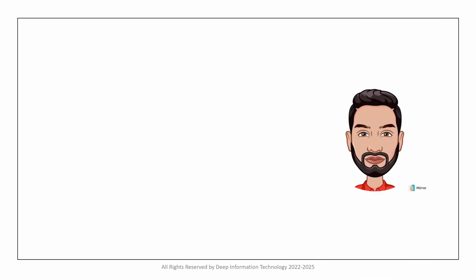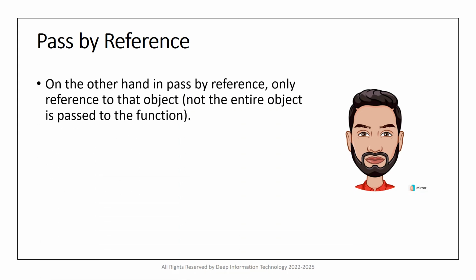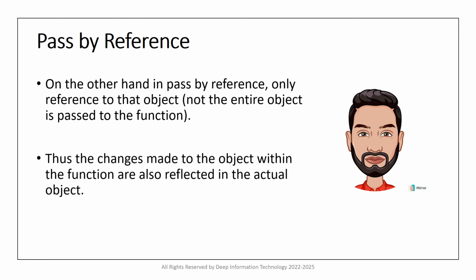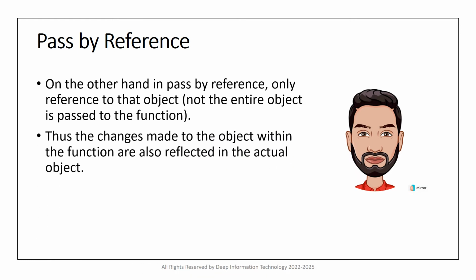Now we will further proceed to pass by reference. On the other hand, in pass by reference, only a reference to that object, not the entire object, is passed to the function. So it only gives the reference that this object is referencing. Thus the changes made to the object within the function are also reflected in the actual object. As it is referencing and not making a copy of the object, if we make any changes in this, it does reflect in the actual object.